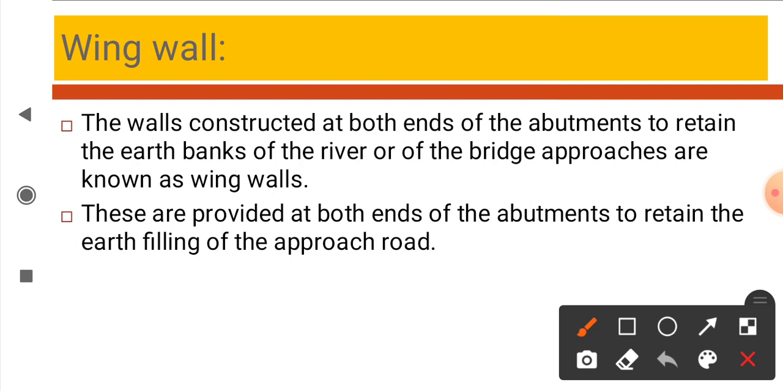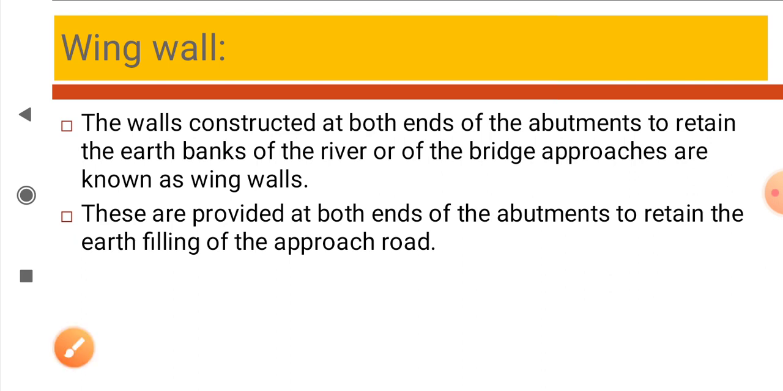The walls constructed at both ends of the abutment to retain the earth banks of the river or of the bridge approaches are known as wing walls. These are provided at both ends of abutment to retain the earth filling of the approach road.